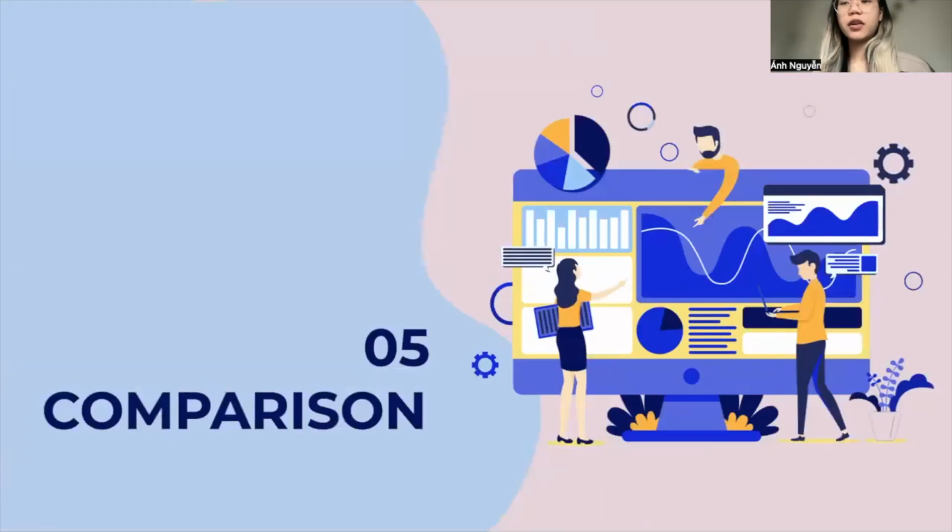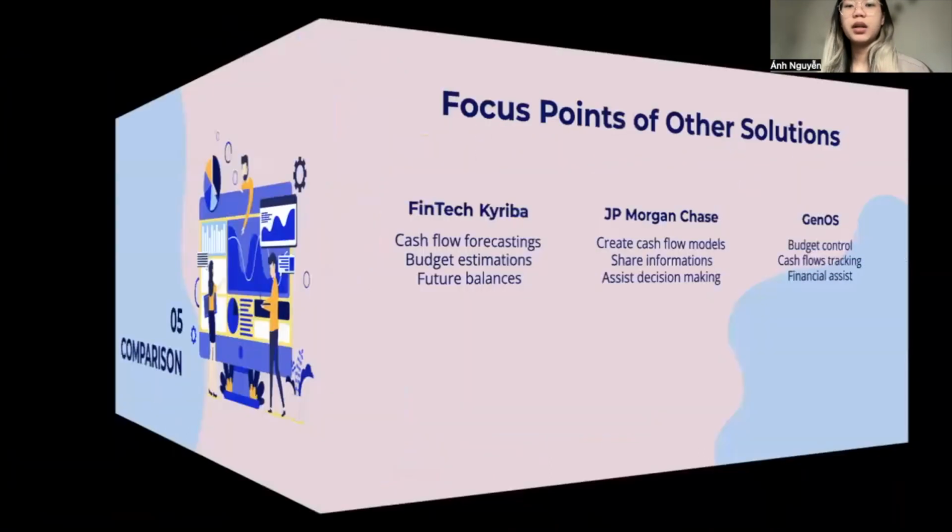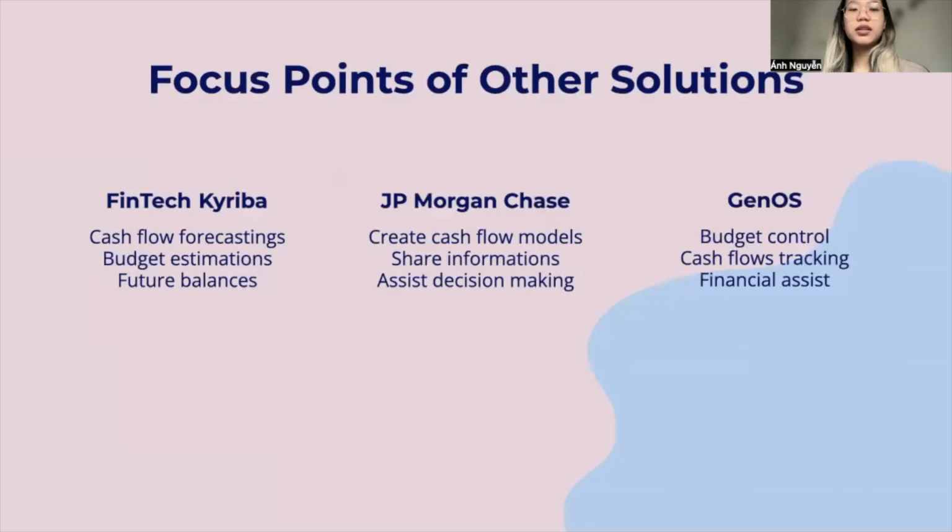So now that we have talked about both our newly proposed solution and the existing solutions, we can compare them. The focus of the other solution, fintech, is mainly on cash flow forecasting, budget estimation, and future balance. Due to this function, fintech is more compatible with banks and other financial institutions to predict their customers' ability to pay back loans, to better allocate their resources and minimize the probability of incurring bad debt or overdue accounts receivable.